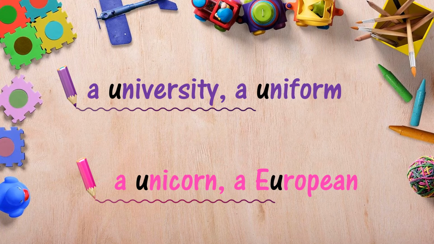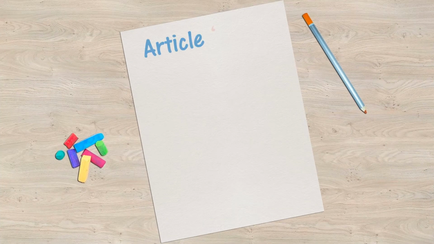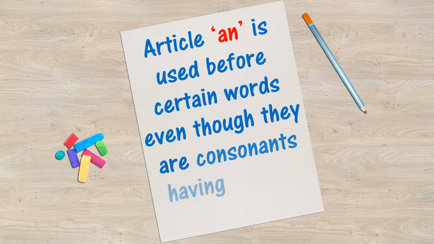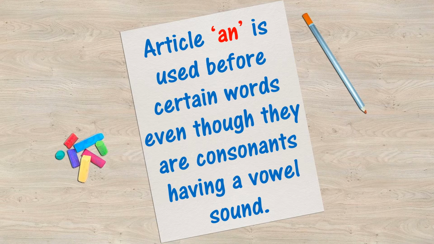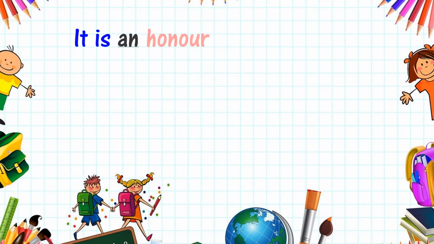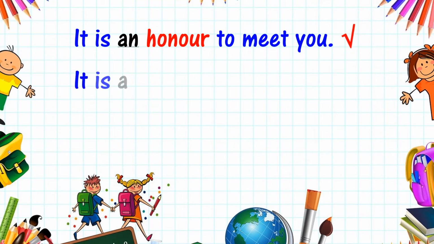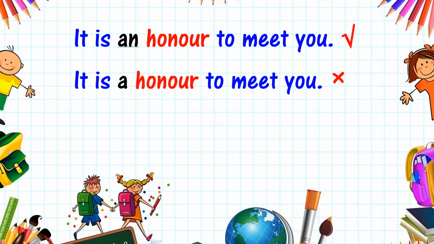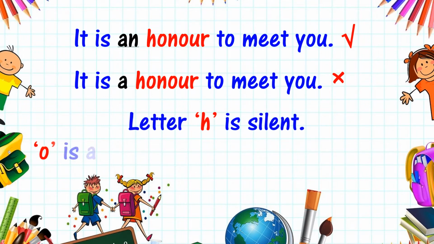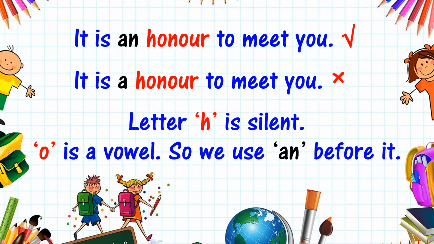Did you understand, children? Similarly, we use the article an before certain words even though they begin with consonants. These words begin with a consonant but make a vowel sound. Hence we use article an before them. For example, it is an honor to meet you. We do not say a honor, because we pronounce the word honor with the alphabet H silent. As you know, O is a vowel, so we use an for it.